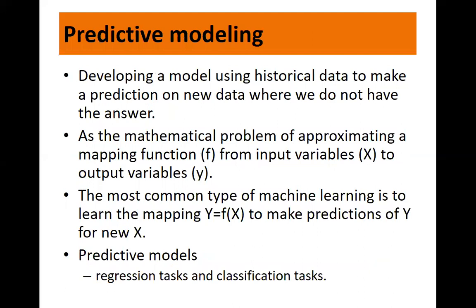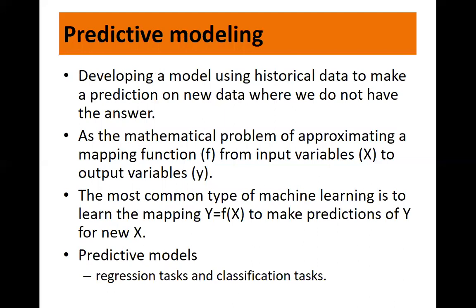So what is predictive modeling? It is a problem of developing a model using historical data to make a prediction on new data where we do not have the answer. So predictive modeling can be described as a mathematical problem of approximating a mapping function f from input variable x to the output variable y. So this is also called the problem of approximation.